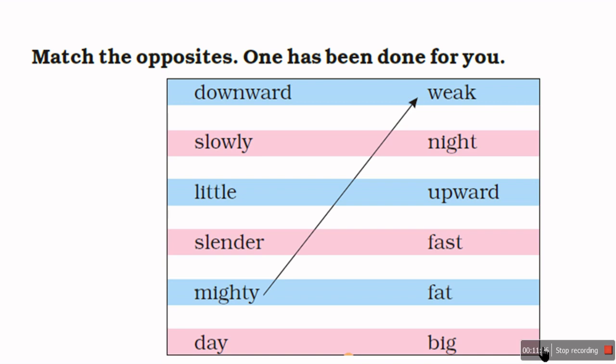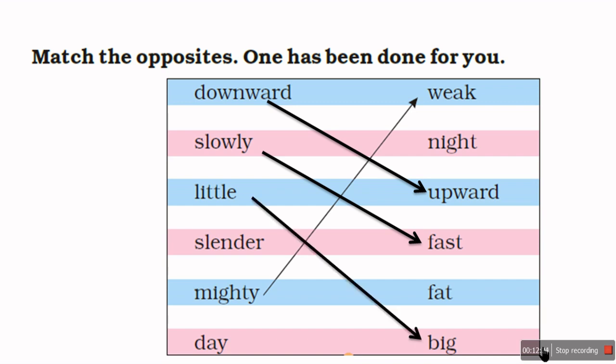Downward. Down means down. The opposite is upward. Downward, upward. Slowly, fast.